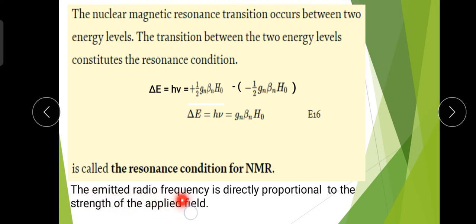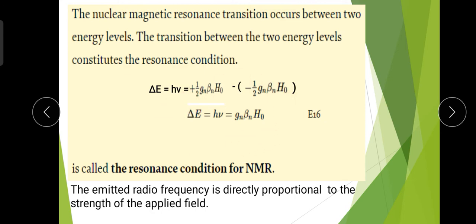The emitted radio frequency is directly proportional to the strength of the applied field. Here we apply a strong external static magnetic field, denoted by H0, and we have the frequency here. That means the NMR spectra fall in the radio frequency region. The frequency of these radio waves, denoted by nu, is directly proportional to the applied strong magnetic field. So this is the resonance condition for NMR spectroscopy.